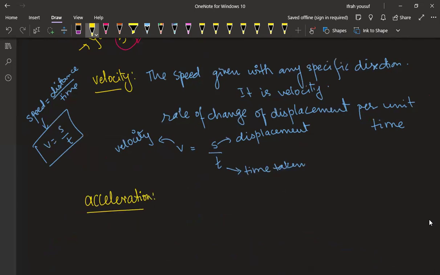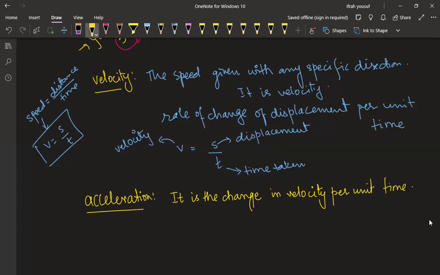Acceleration is, again, the change in velocity